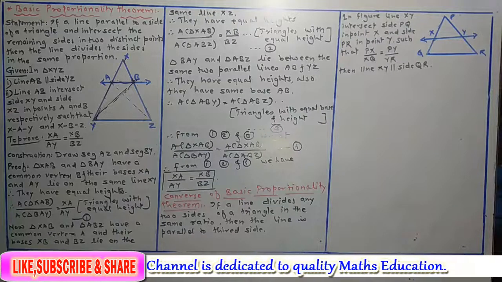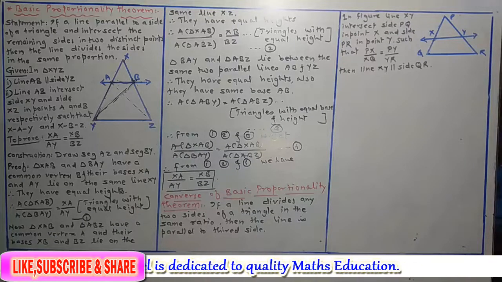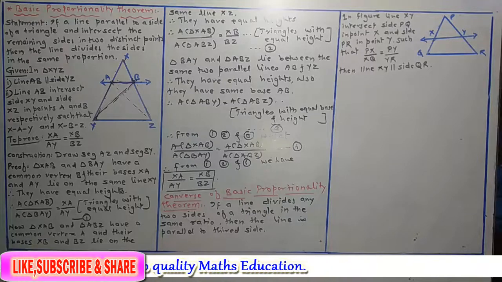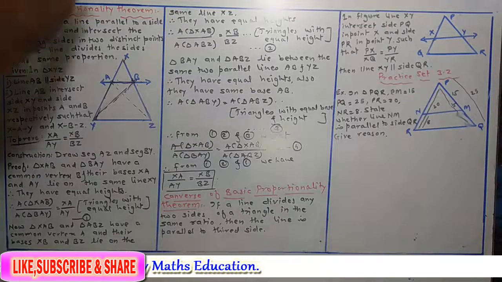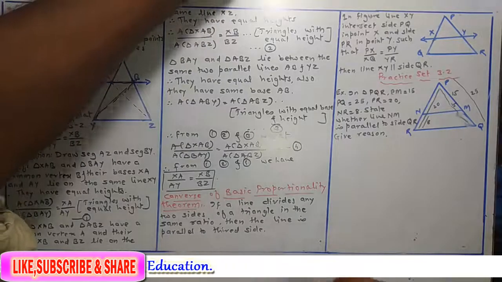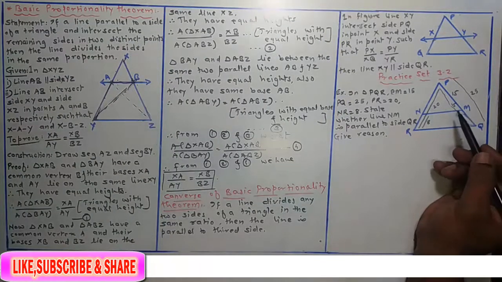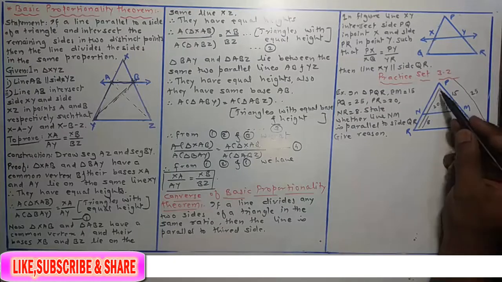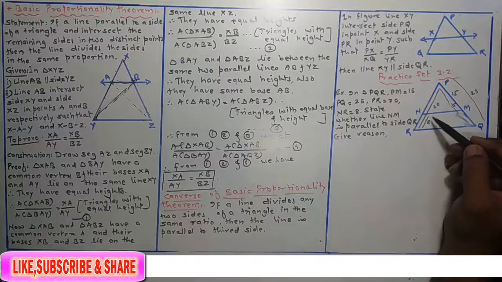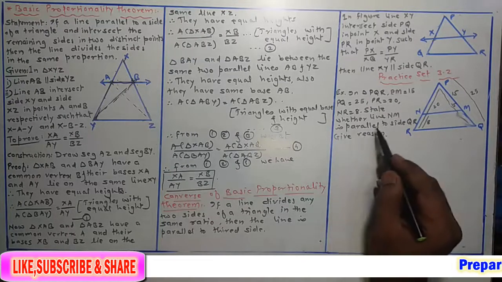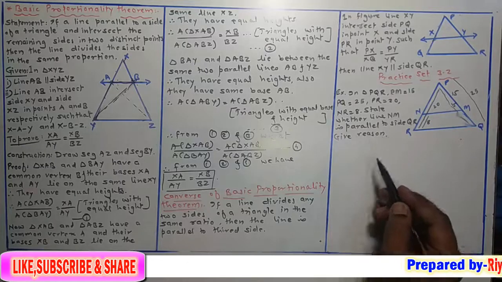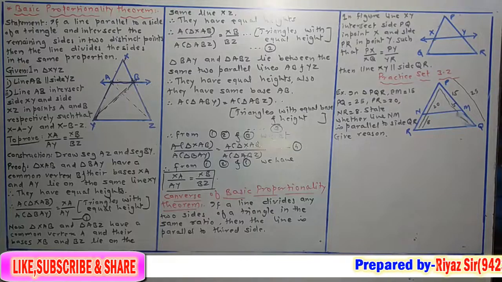Okay, now we'll solve some examples on this basic proportionality theorem and converse of basic proportionality theorem. So in triangle PQR, PM is equal to 15, PQ is equal to 25, PR is equal to 20 and NR is equal to 8. State whether line NM is parallel to side QR and give reason.